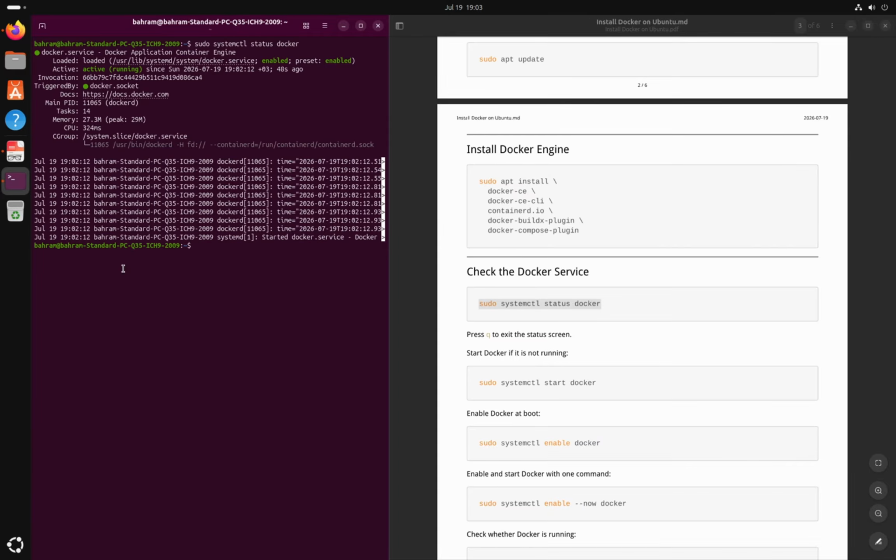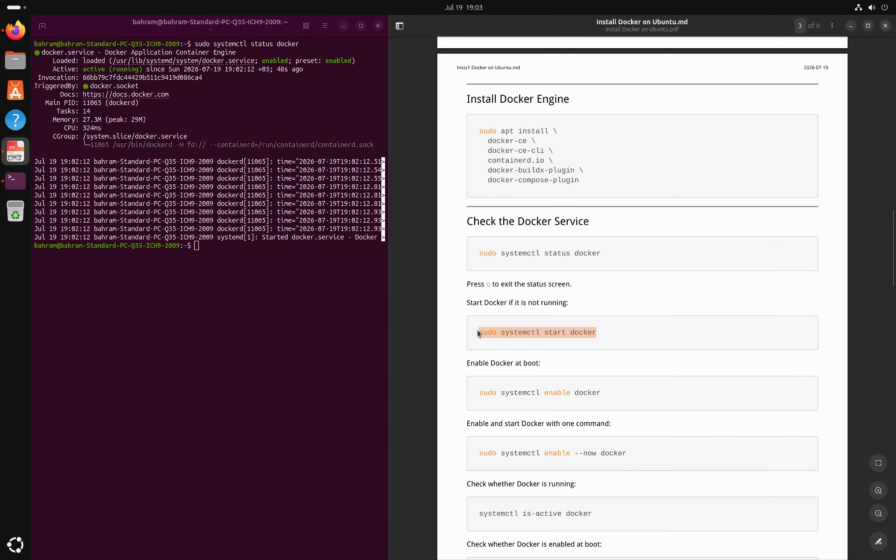If it is not running, you can start it with this command. And also to configure Docker to start automatically when the system boots, run this. You can also enable and start Docker with one command using this.